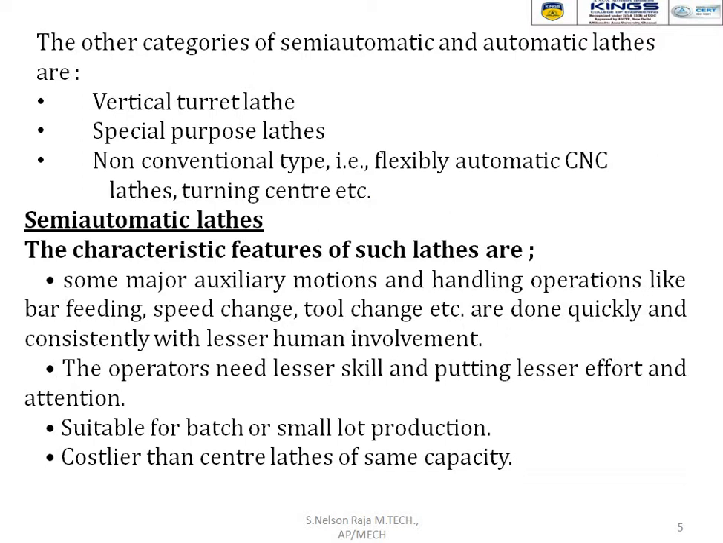The operator needs lesser skill and puts in lesser effort and attention because it is a semi-automatic lathe machine. It is suitable for batch or small lot production. An important thing: the semi-automatic lathe is useful for mass production, but it is costlier than a center lathe of similar capacity, because obviously if the specification of a machine increases, the cost also increases.